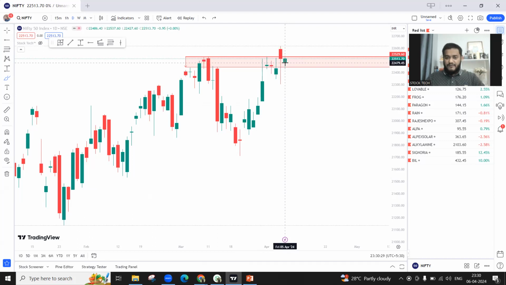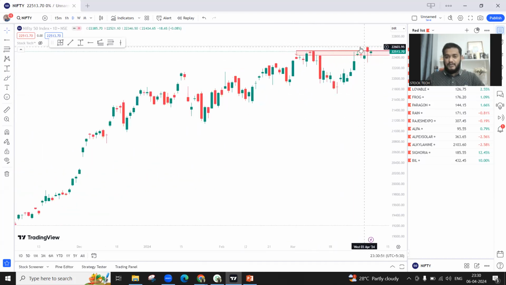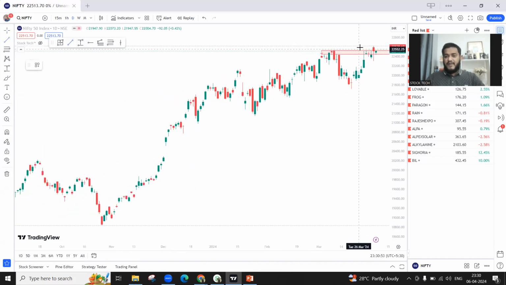You can see even on Friday, Nifty opened gap down, recovered, tried to cross this level, was rejected at the resistance, and closed within the supply zone or below the resistance. So as long as it keeps closing below the resistance, there is no chance that there could be a big rally.